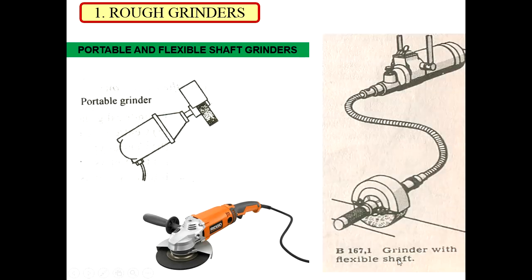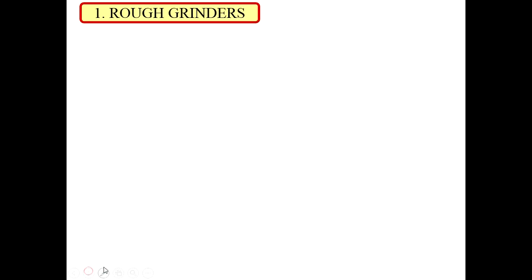Now second is a flexible shaft grinder. Now you can see that the long flexible shaft is attached, and at the end of the shaft the grinder or grinding wheel is attached. Now the areas which are very difficult to access can be ground very easily with the help of this flexible shaft grinder. So because of this you can easily access intricate shapes or difficult to grind areas. So this will have the advantage for grinding of these shapes for the workpiece.